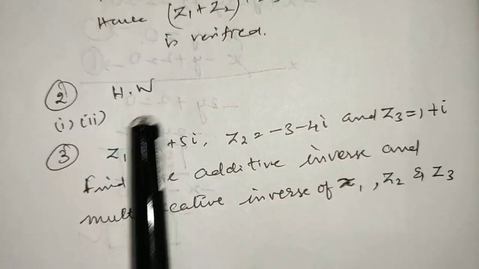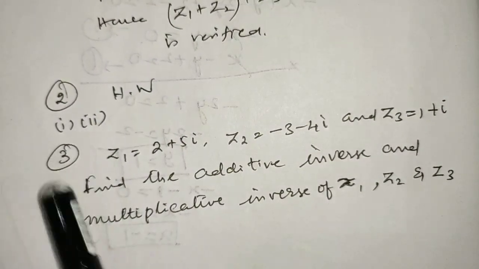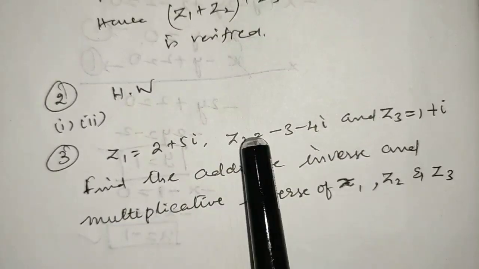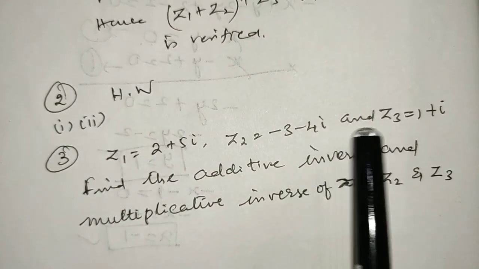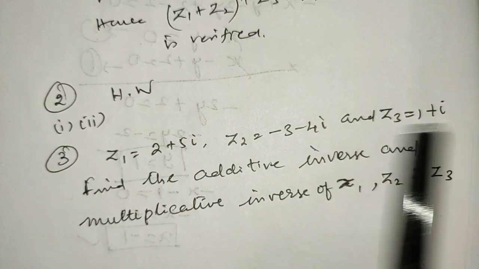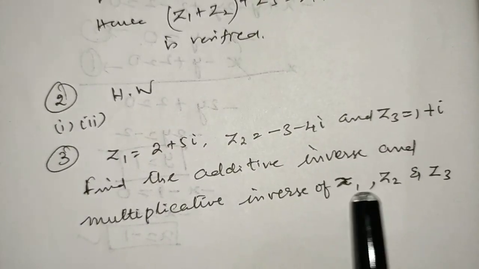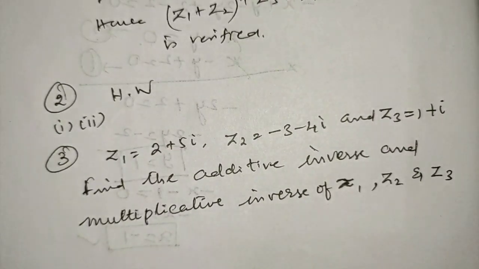The second sum is homework for you. In this we have two subdivisions. Then I will do the third sum. The third sum is z1 is equal to 2 plus 5i, z2 is equal to minus 3 minus 4i, and z3 is equal to 1 plus i. Find the additive inverse and multiplicative inverse of z1, z2 and z3.